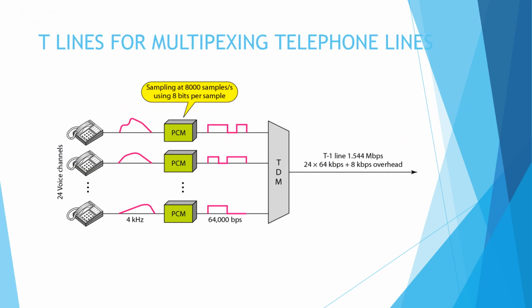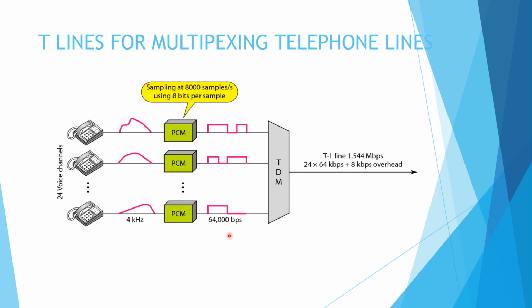The diagram shows T lines for multiplexing telephone lines. Here we have 24 voice channels of 64 kilobits per second each, and we can compute the data rate as 24 into 64 kilobits per second.